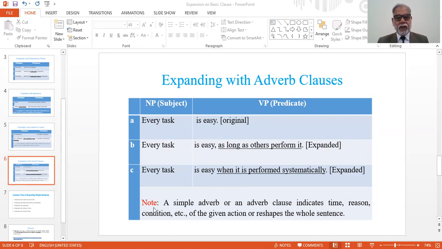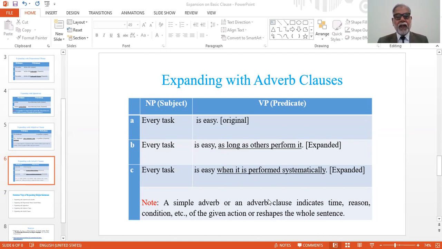And we need to note a simple adverb or an adverb clause indicates time, reason, condition of the given action or reshapes the whole sentence. So this is the way simple adverbs, adverb phrases, and adverb clauses change the sentences.